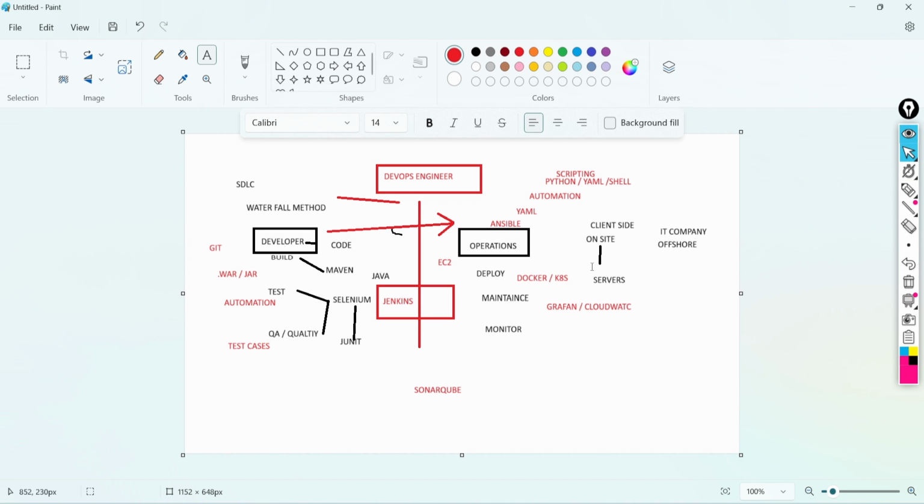We can use Docker and everything in terms of security. As I mentioned, we will be using SonarQube, Trivy, and other tools. Here we are using Jenkins for everything.